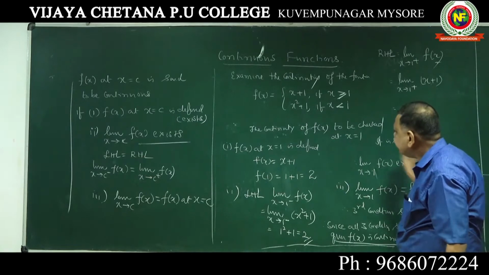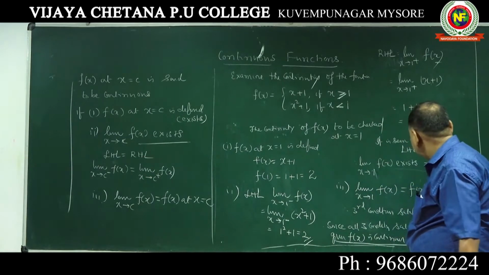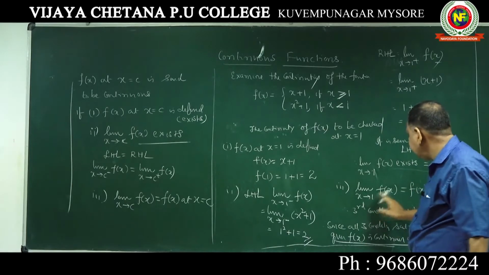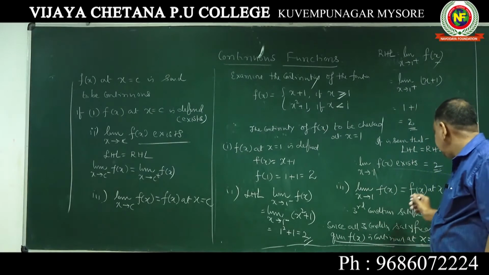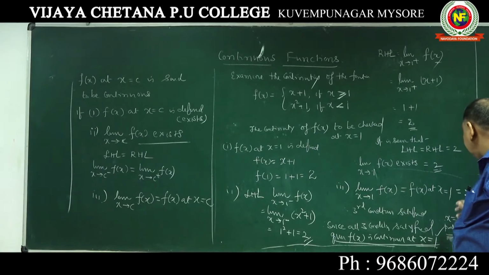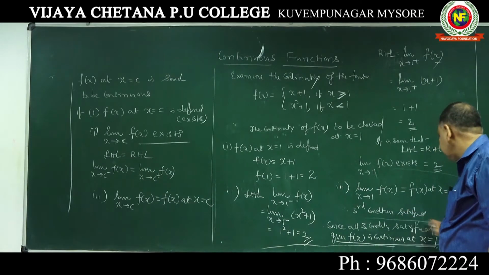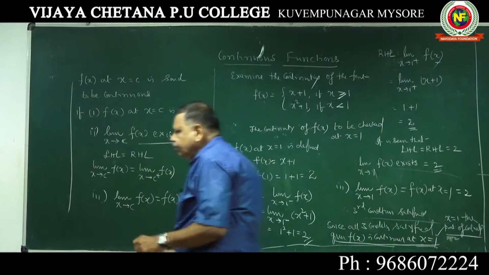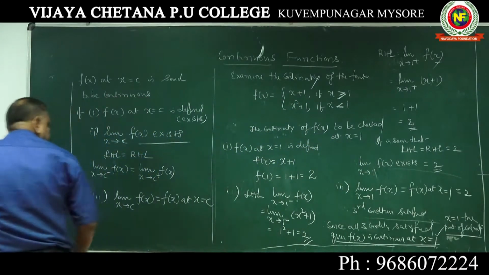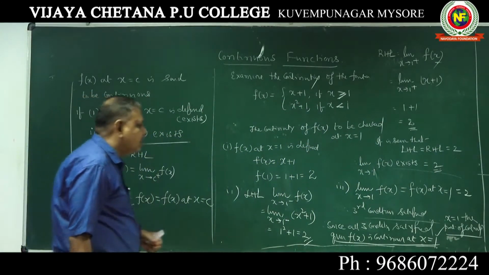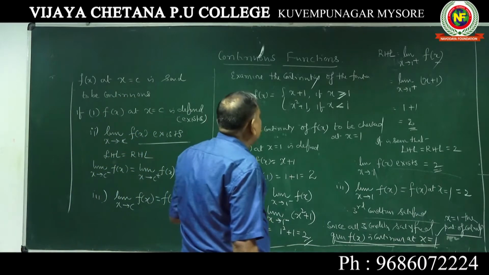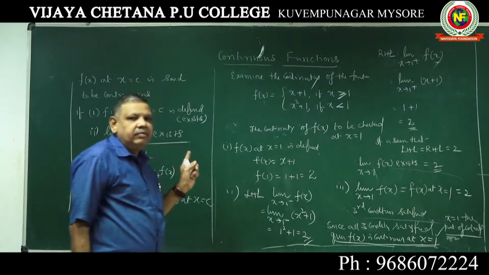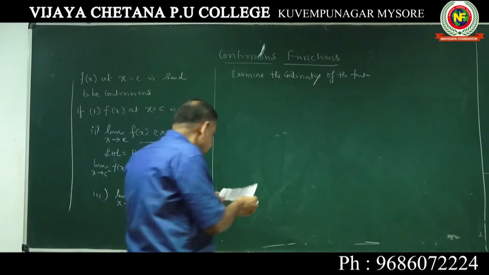Now check, this is equal to the first one. The first condition: these two are the same, check it. Limit x tending to 1 of f of x is equal to f of x at x equal to 1, equal to 2. The third condition is also satisfied. Since all three conditions are satisfied, the given function is continuous at x equal to 1, and x equal to 1 is the point of continuity. Very, very important question. Take the next problem.